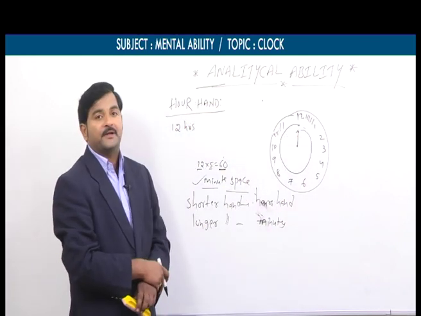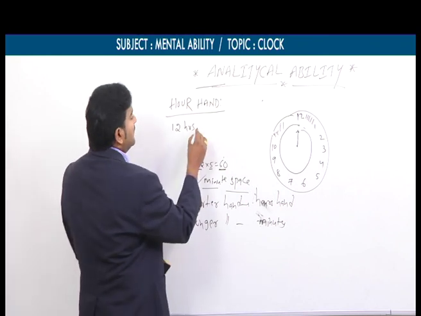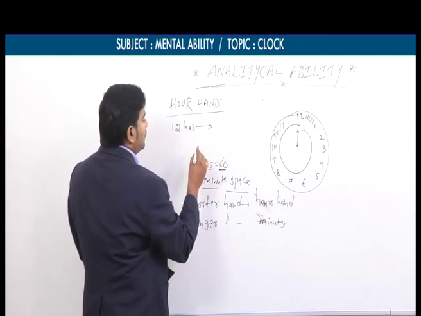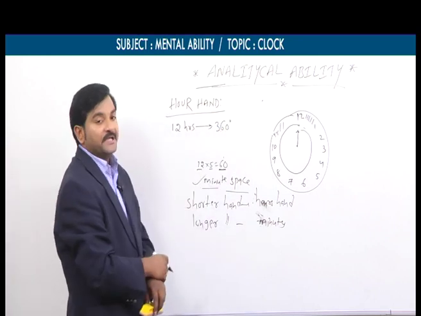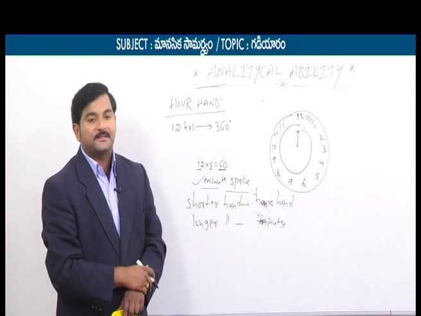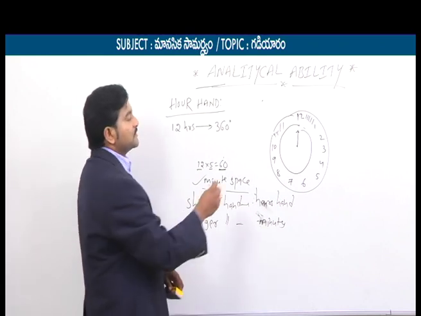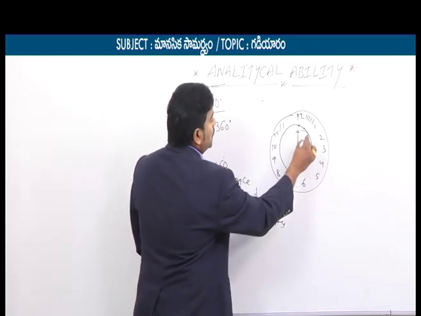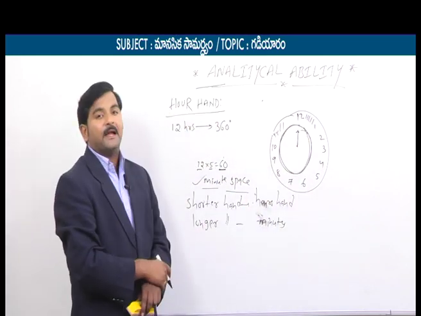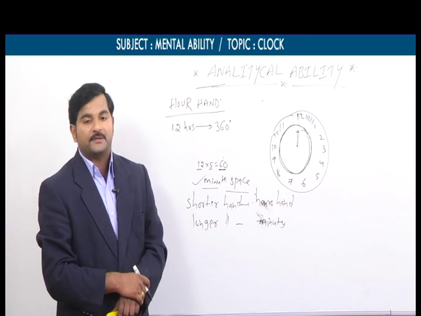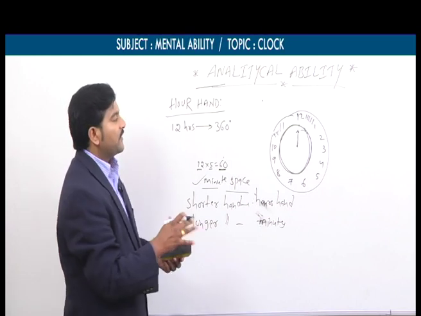So what does it mean, my dear students? Hours hand in the span of 12 hours made how many degrees? 360 degrees. How can you say hours hand made 360 degrees in the span of 12 hours? From 12 o'clock to 12 o'clock means the hour hand made a complete revolution. Complete revolution means it forms a circle.